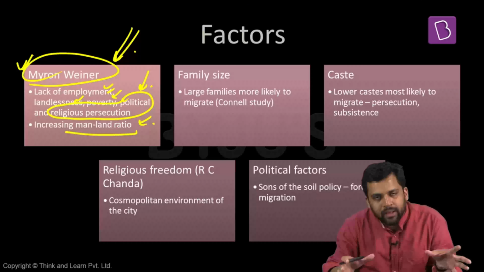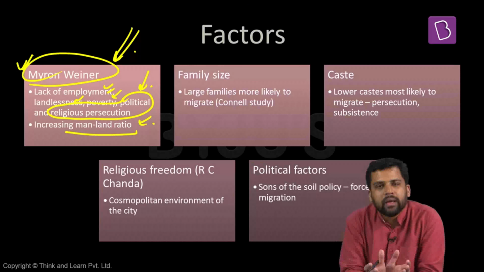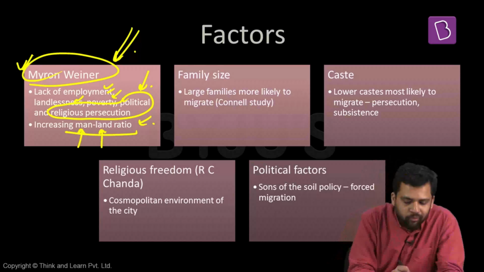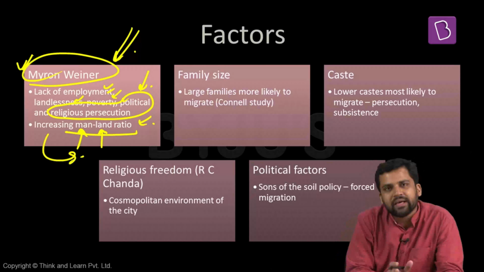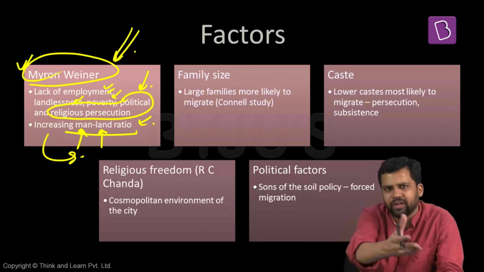For example, a father is having a land. Now, after his death, it will be divided among his sons. So the amount of land is not increasing. So if this keeps on happening, if more number of men on the same amount of land, if this ratio increases, again people are motivated to migrate away. They would want to migrate away from these regions, especially from the rural areas.